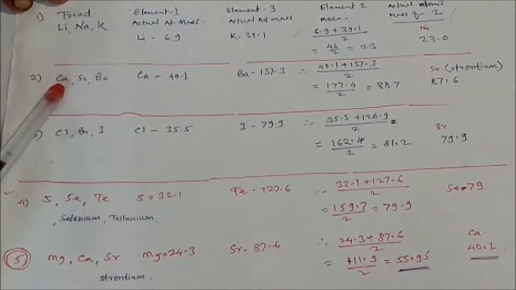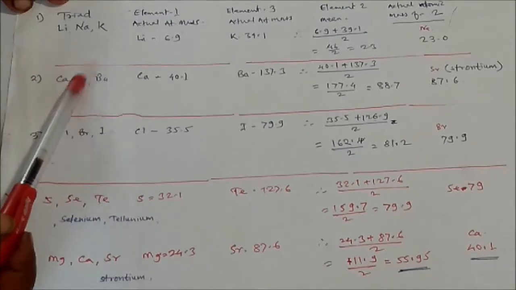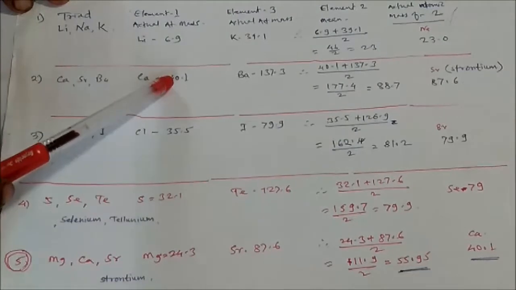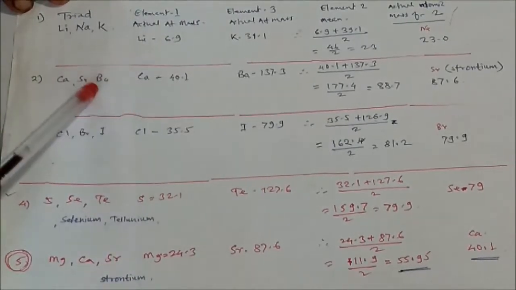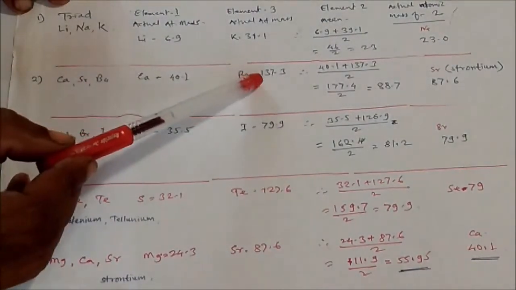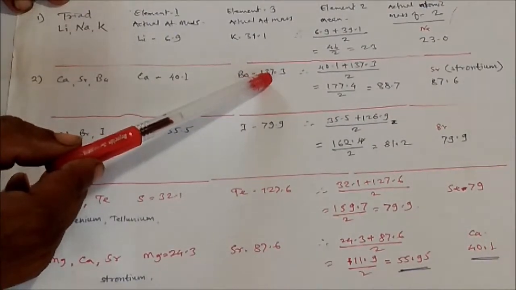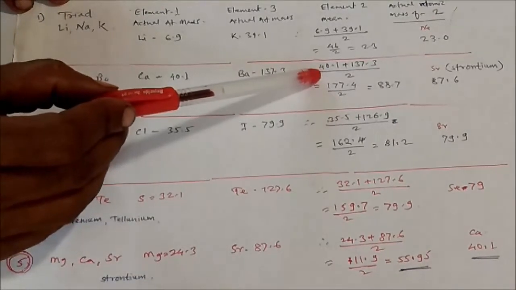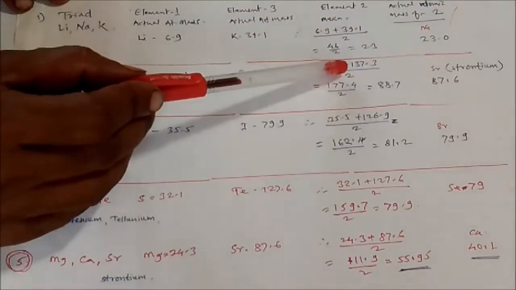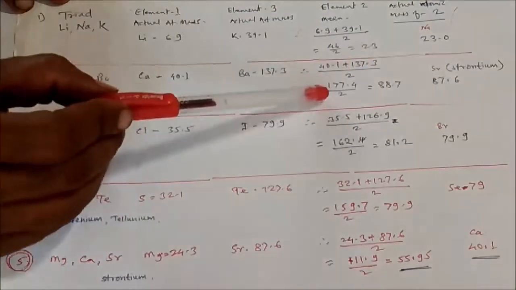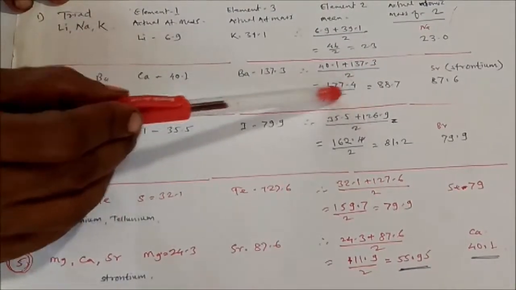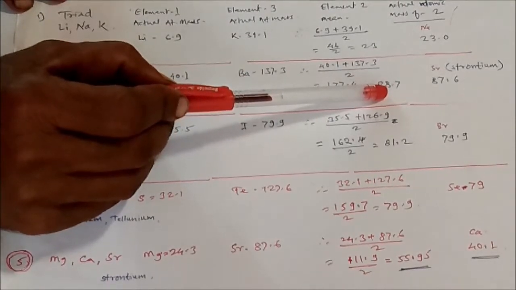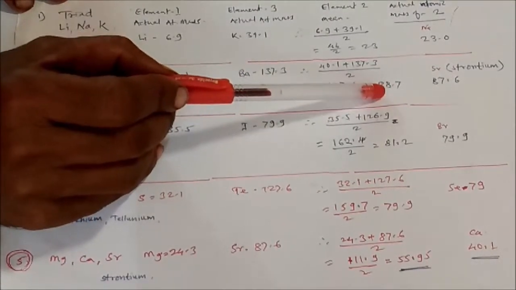Now the second one is calcium, strontium and barium. The first, calcium, has atomic mass 40.1. The third is barium, whose actual atomic mass is 137.3. The addition of these two, 40.1 plus 137.3, comes to 177.4, and the average is 88.7.